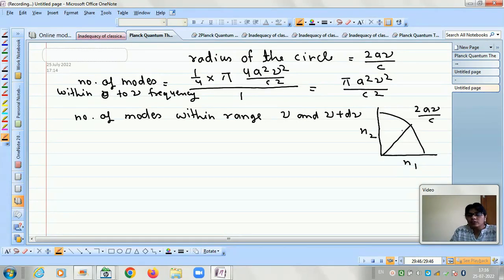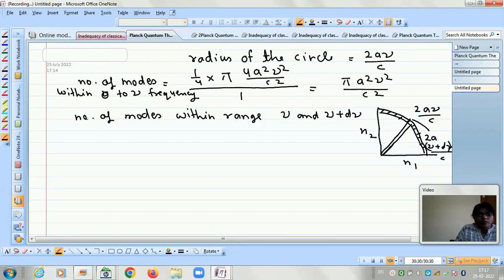This circle represents nu, and for nu plus d nu we have to draw another circle, with the radius nu plus d nu. Nu plus d nu means it is 2a times nu plus d nu, divided by c. So this is the other radius, a bigger circle, and now we have to find the number of modes within nu and nu plus d nu, means within this area.